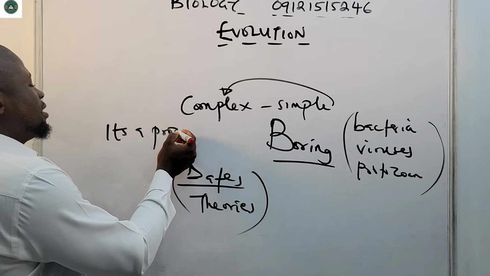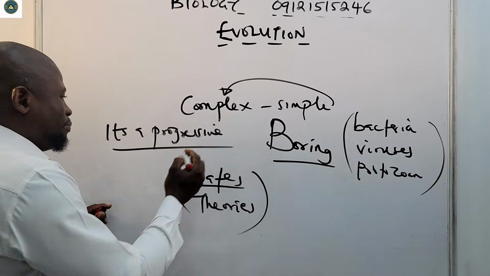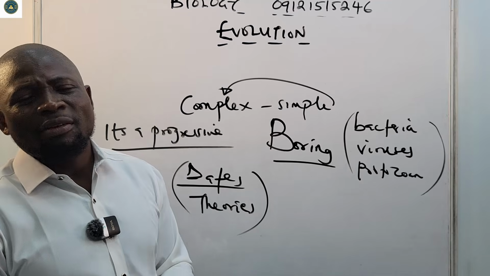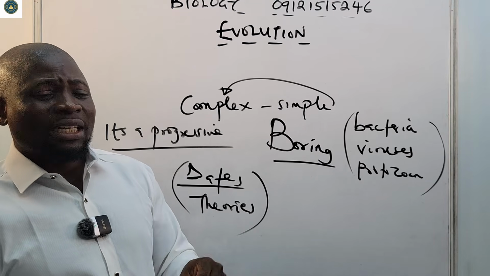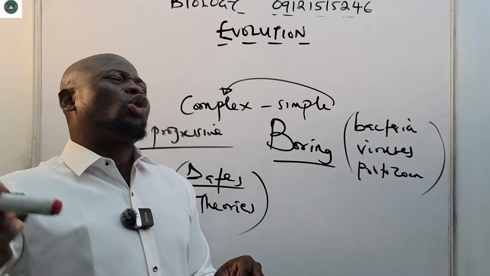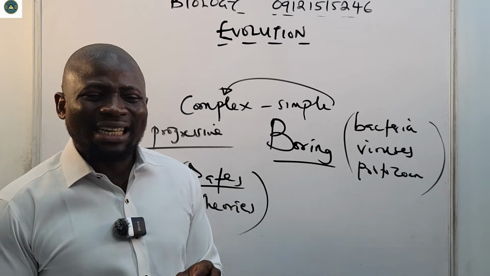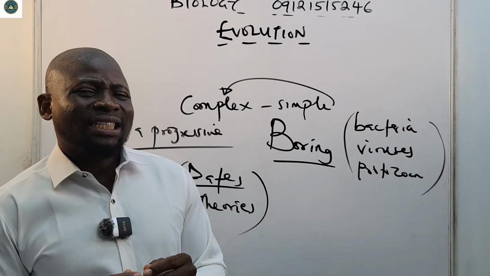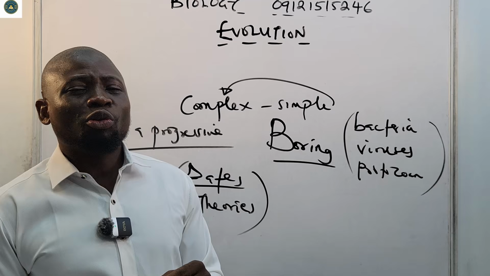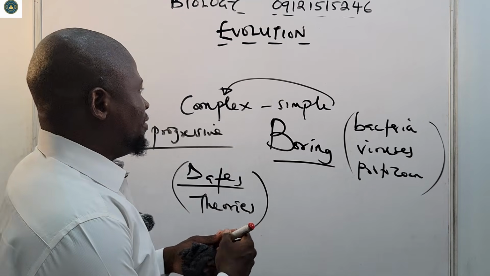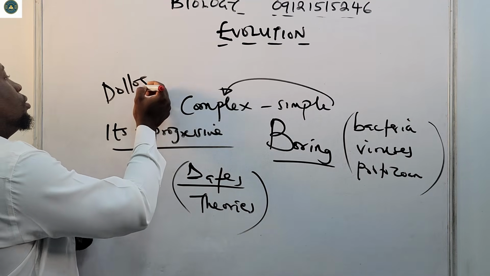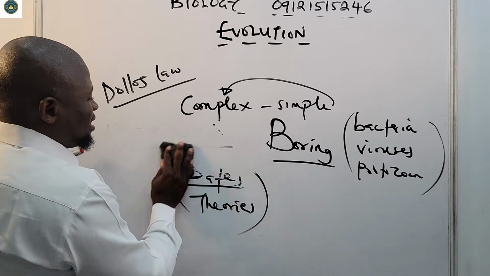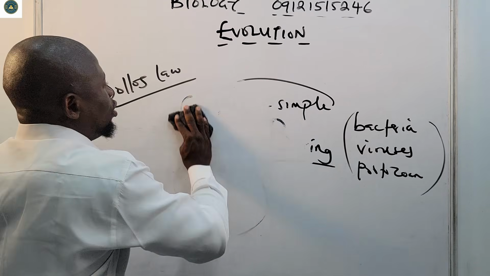It's a progressive process. It's something that has been happening right from the days far back, it is happening right now, and it will continue to happen. The process never stops. Evolution moves in the forward direction. It is progressive. I'm sure you have heard of Dollo's law, right? Have you heard of Dollo's law? Let me just quickly explain Dollo's law, because it serves the purpose of what we're discussing today.